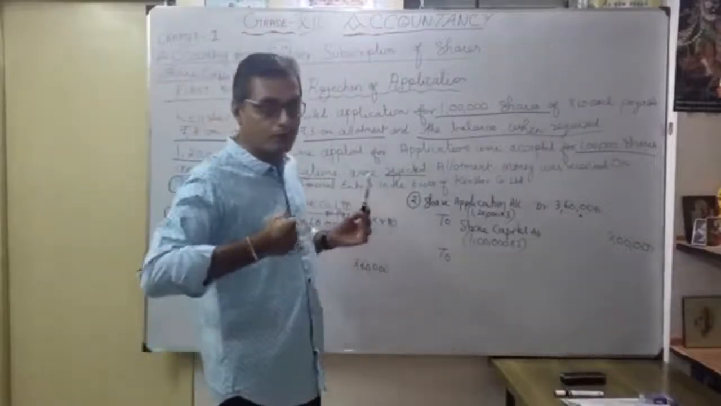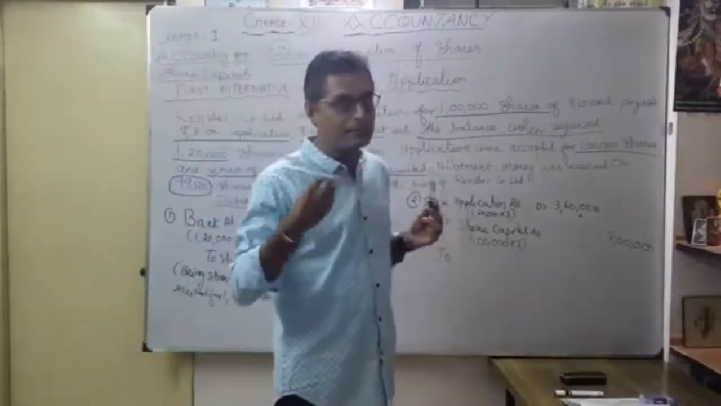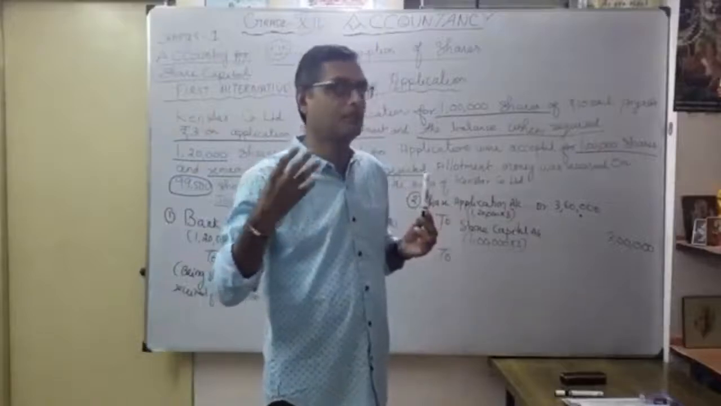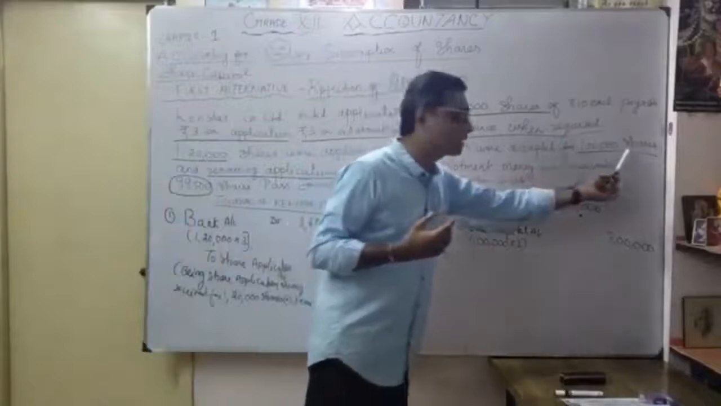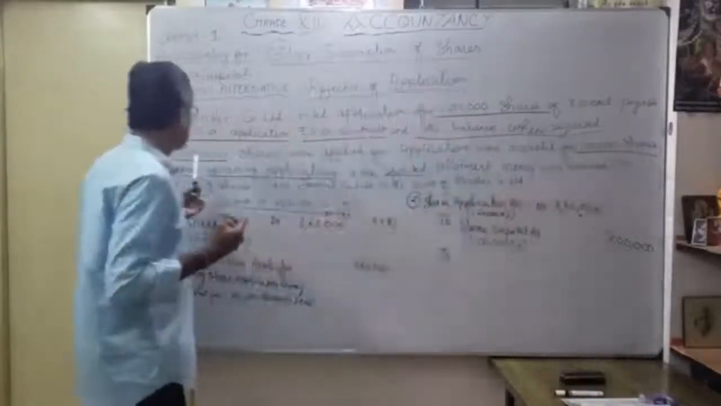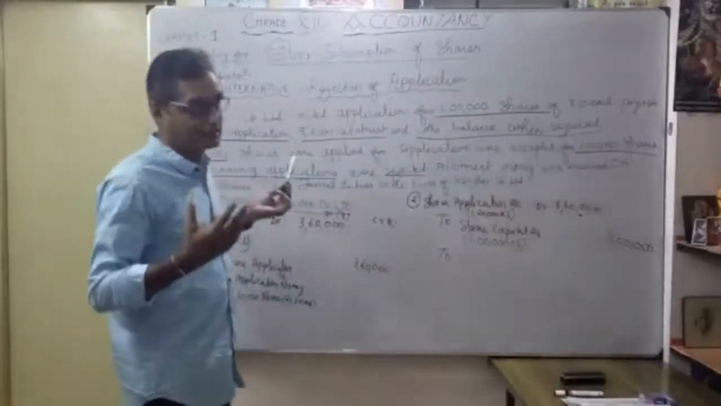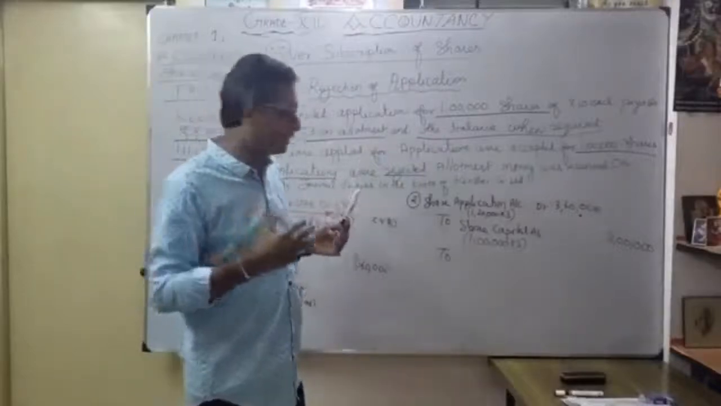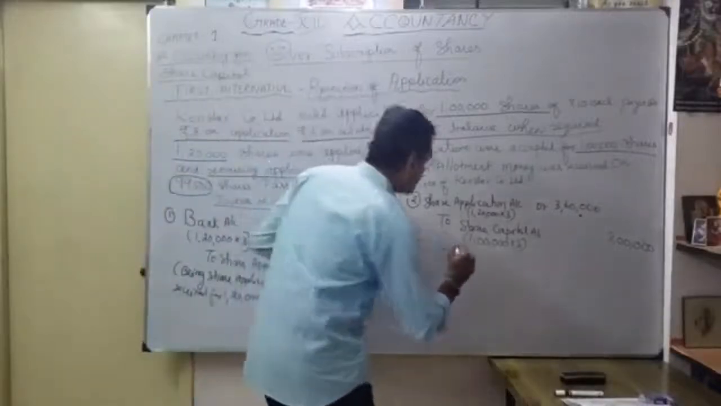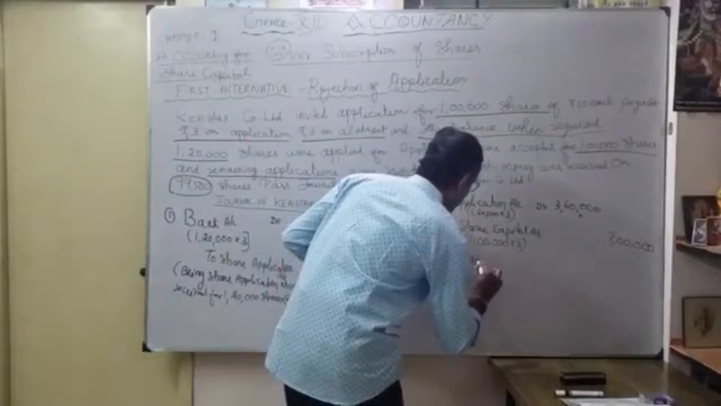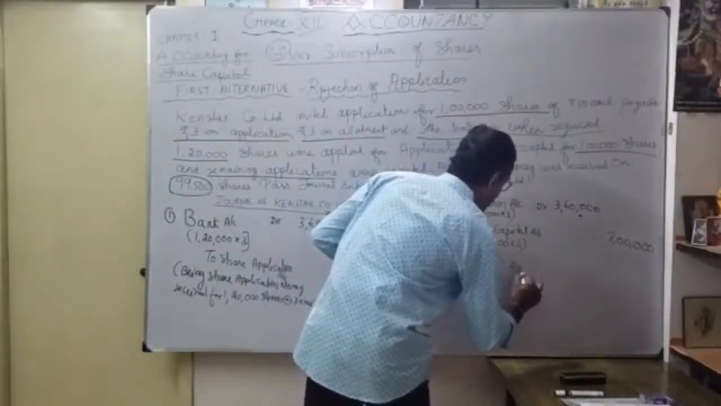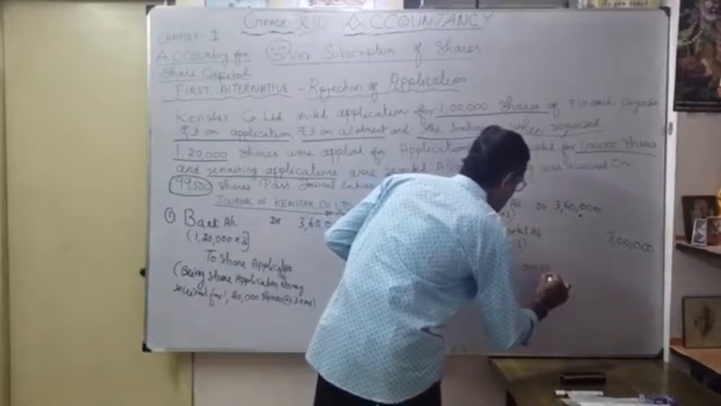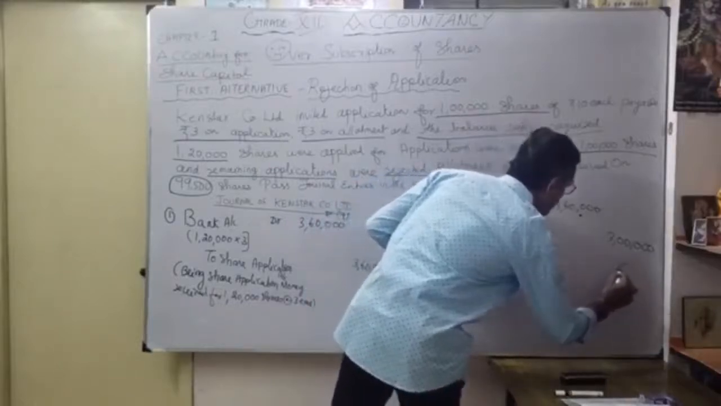Now you are going to repay the excess share application money. That excess is how much? 20,000 shares. Okay, only 1 lakh shares accepted. The balance 20,000 shares are rejected, so refunded to whoever applied. That is the entry you are going to pay to bank account. Okay, to bank account. How much? 20,000 into 3.